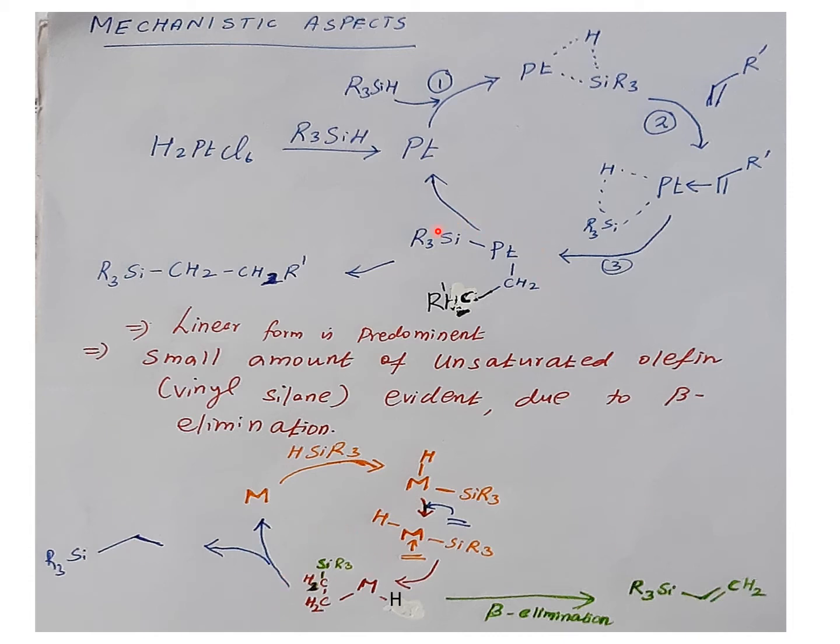See, we can see that here a metal alkyl bond is forming, whereas in this case the metal hydride remains the same, whereas the silane is going to migrate first. So when the silane migrates first, there is a small feasibility of beta elimination and forming the vinyl silane product. So these are the basic mechanisms. This is the basic mechanism, but the formation of vinyl silane can be explained with the following mechanism.